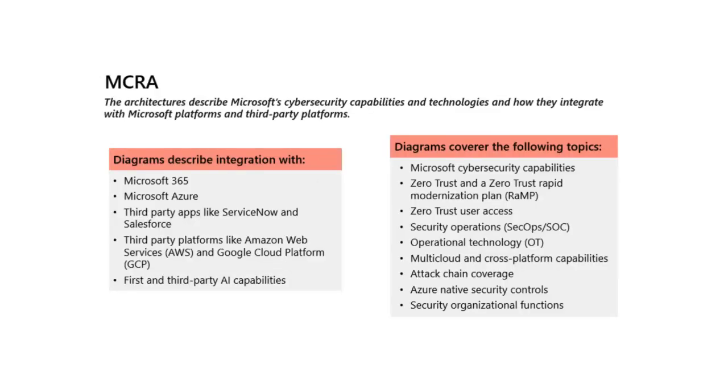The Microsoft Cybersecurity Reference Architectures, MCRA, are the component of Microsoft's Security Adoption Framework, SAF, that describe Microsoft's cybersecurity capabilities and technologies. It includes diagrams that describe how Microsoft security capabilities integrate with Microsoft platforms and third-party platforms like Microsoft 365, Microsoft Azure, third-party apps like ServiceNow and Salesforce, third-party platforms like Amazon Web Services, AWS, and Google Cloud Platform, GCP, and first and third-party AI capabilities.